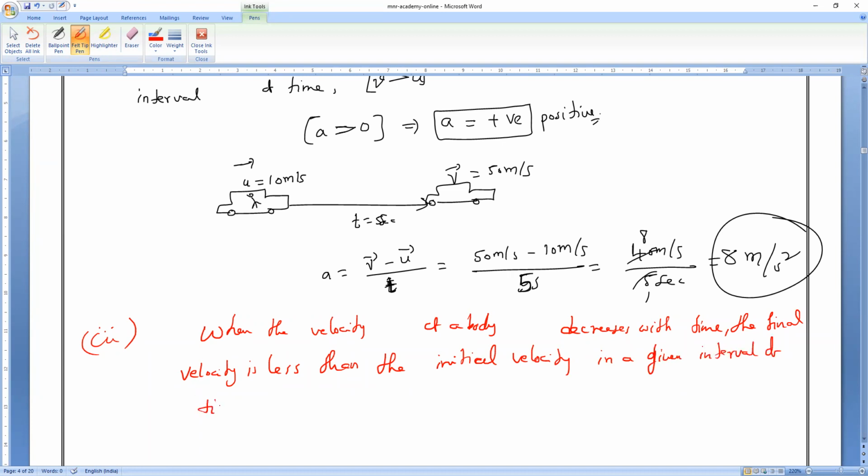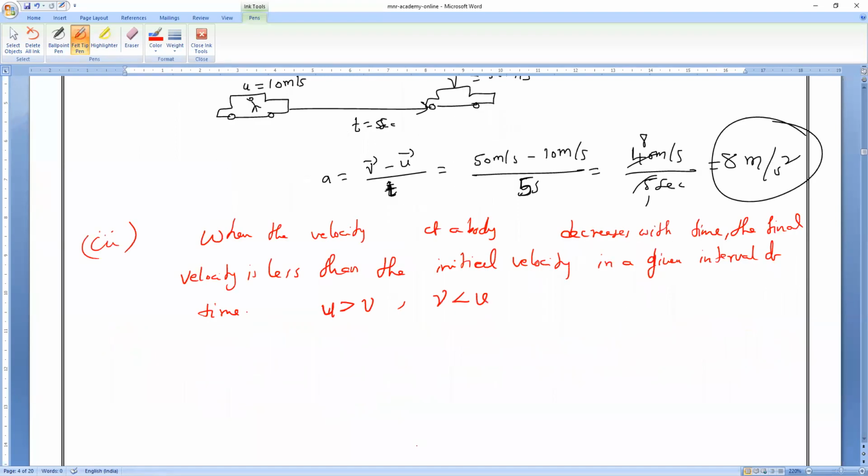Now you tell me, is V greater or U greater? Initial velocity is greater. U is greater than V, or I can say V is less than U. Then you substitute in the equation. We all know acceleration equals final velocity minus initial velocity divided by time.